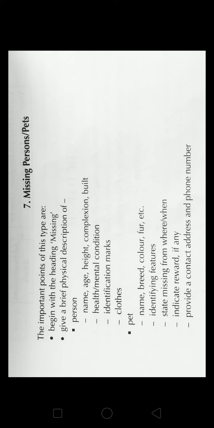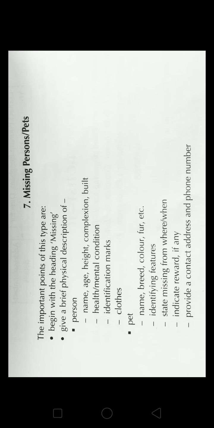As it is about a missing person or pet, you should be giving the brief physical description of the person or pet, like the name of the person, age, height, complexion, build, his health details, identification marks if any, the clothes which the missing person has worn at the time of missing, and also the time and place where the person was missing.